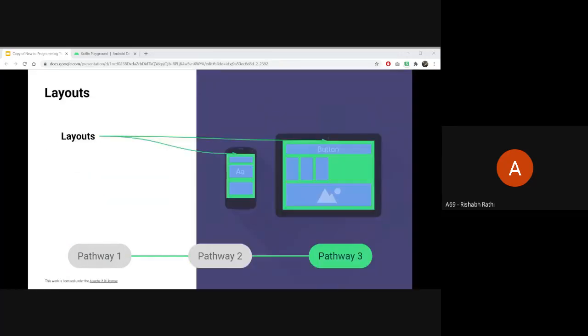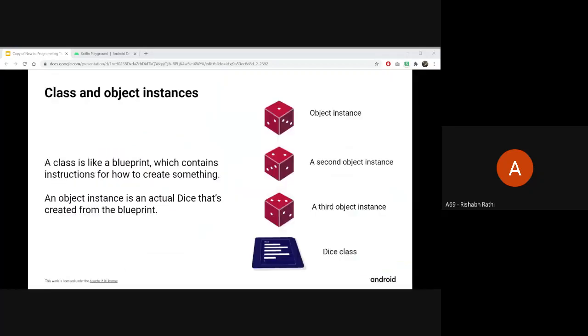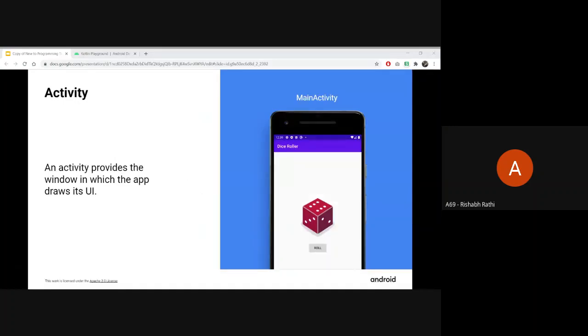Okay, so how many of you already have Android Studio with you right now? You use it. Okay, many of you, good. For those who don't have Android Studio, no issues. You can download it. The link has already been given on the event page. Then you will need to download the emulators and devices. Then we will be good to go.